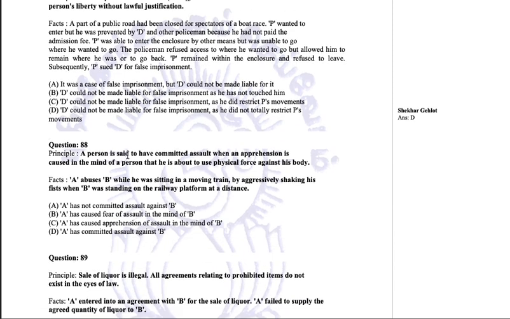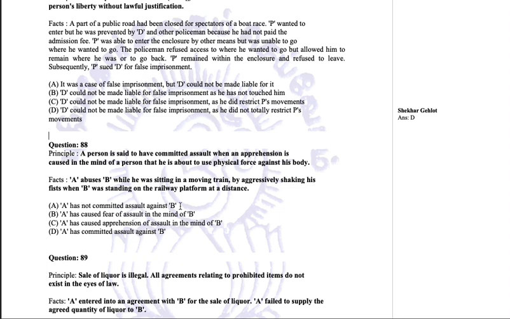A person is said to have committed assault when an apprehension is caused in the mind of a person that he is about to use physical force against his body. A abuses B while he was sitting in a moving train by aggressively shaking his fist when B was standing on the railway platform at a distance. Now, he's threatening him with gestures. So let us see the options.